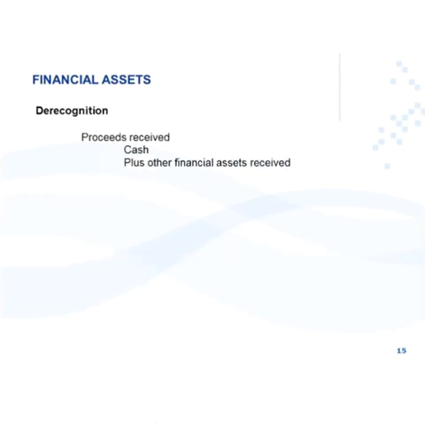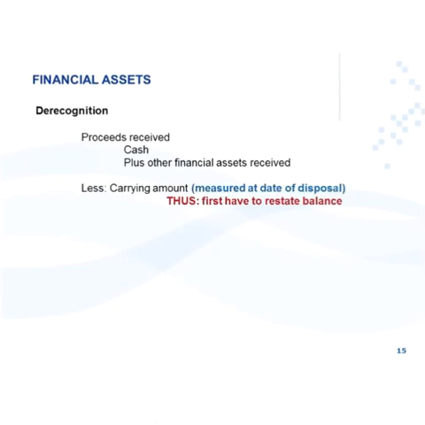On derecognition, the proceeds received, which is the cash or any other financial asset received, is compared to the carrying amount of the financial instrument. This will give you a profit or loss on disposal, which is recognized in profit or loss. But an important thing to note in the standard, it says this carrying amount that you compare against the proceeds must first be measured at the date of disposal, meaning the fair value at disposal date.